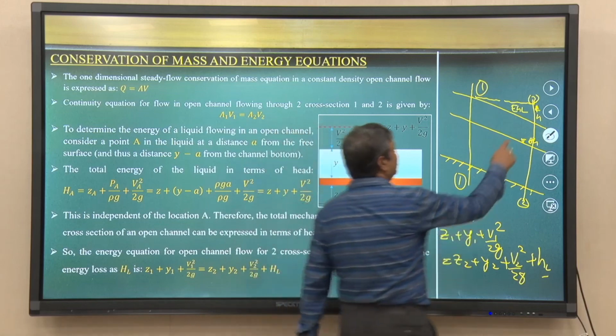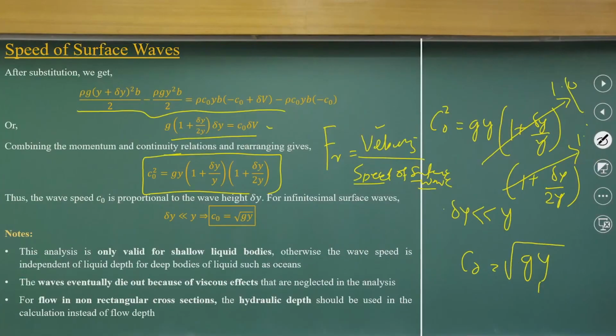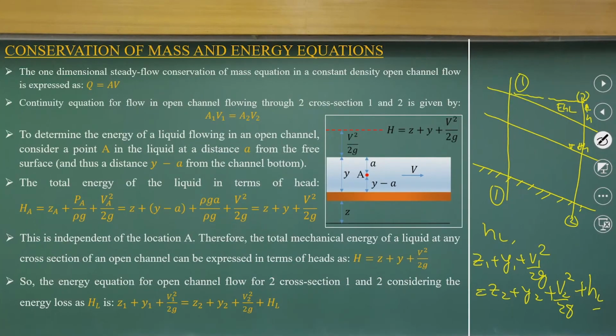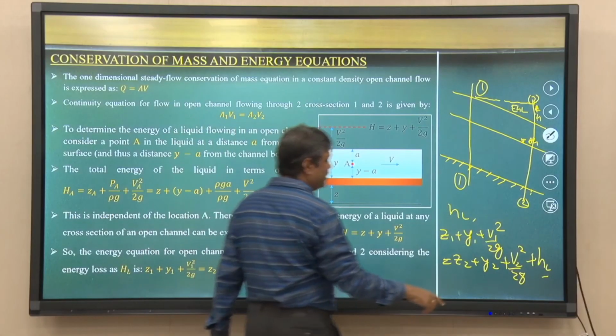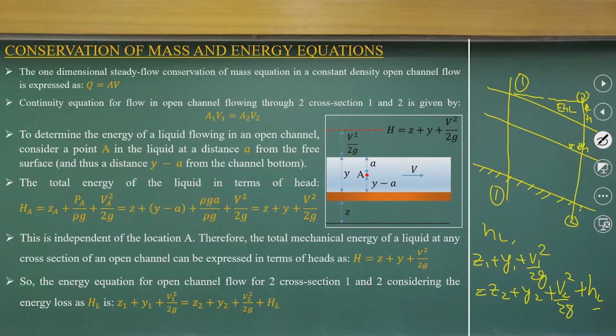which is reflected here in the diagram. This is the part where we have the energy loss. If you draw the energy gradient line, the free surface line is the hydraulic gradient line, you can get this component. If Z1 and Z2 are very close by, you can write the specific energy E1 is equal to specific energy E2 plus energy loss.